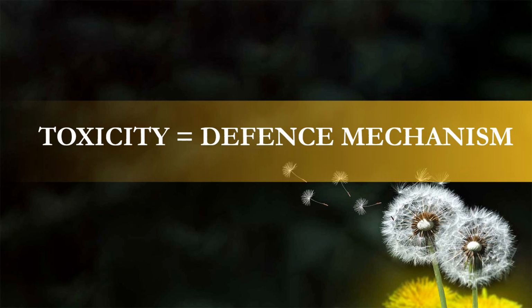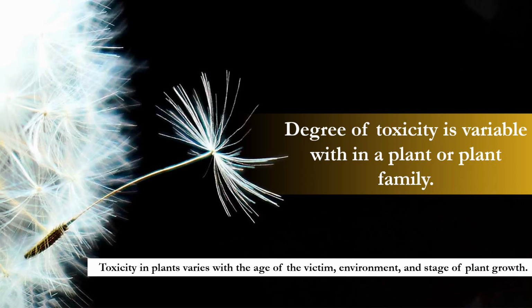So toxicity is equal to the defense mechanism of a plant, and that defense mechanism we use as a medicinal agent. The degree of toxicity is variable within a plant or plant family. Toxicity in a plant varies with the age of the victim, environment, and stage of plant growth.